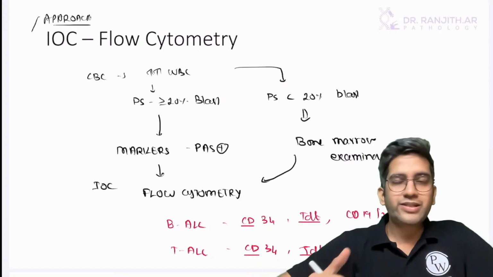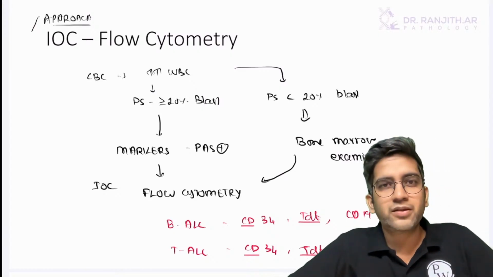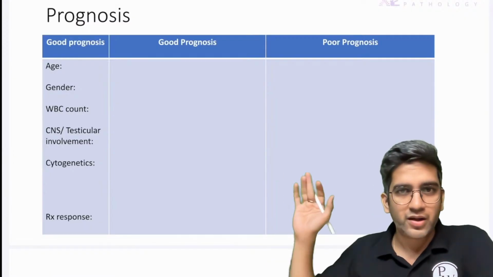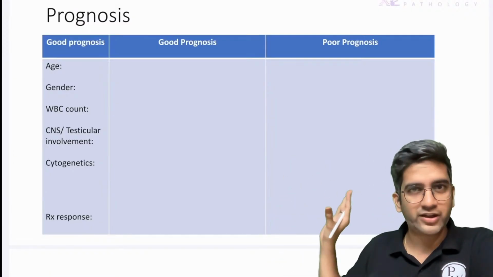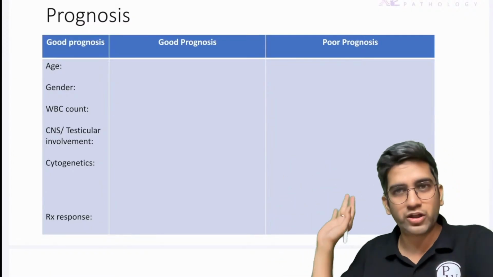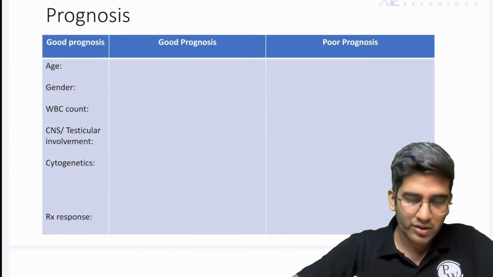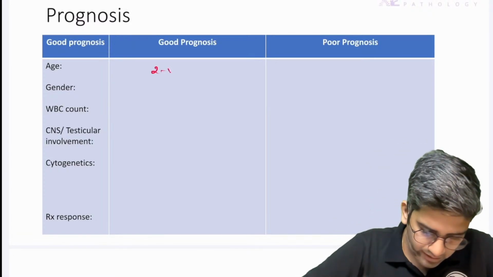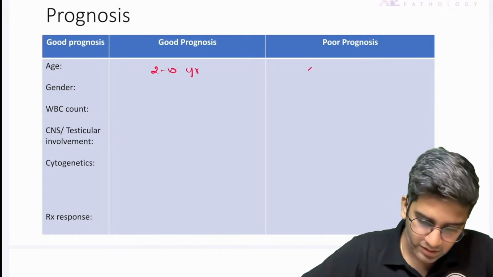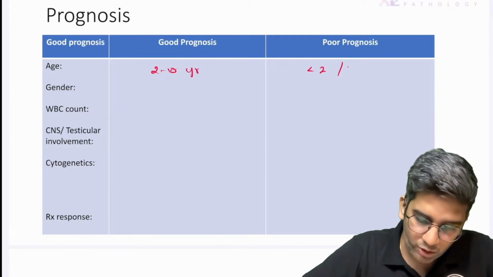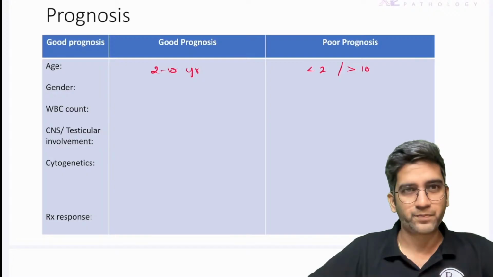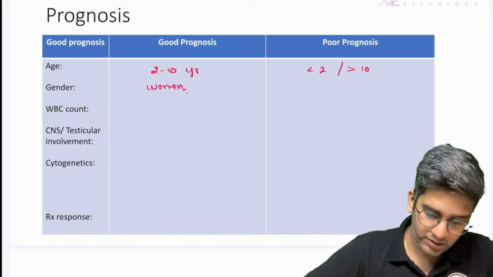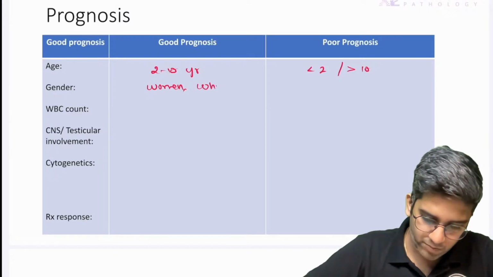That's all, right? Once I have diagnosed, the next thing left for me is prognosis, good and bad. Remember only one thing, this is just for exam purposes: write poor if it is not in good. Try to remember good. It's a tumor of children, right? So 2 to 10 years, good prognosis. Less than 2 years, in infancy, or more than 10 years, bad prognosis. Gender: girls, good prognosis. And whites, good prognosis.